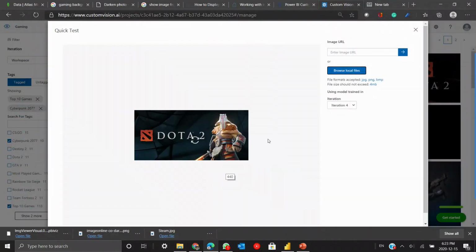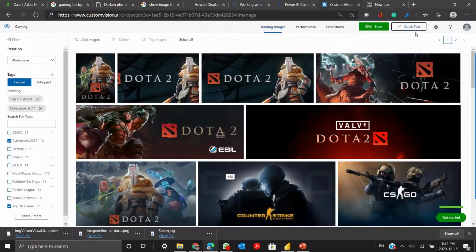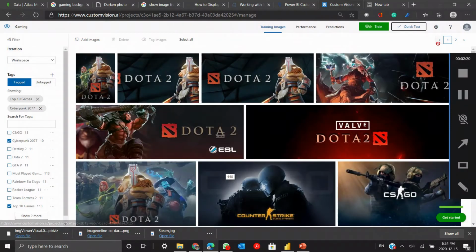This is the game Dota 2, and we are testing the image for this, and as you can see here also, we get a pretty good prediction of 80.7%. This shows us that our model is well trained, and we have got a very promising prediction and analysis through this image classification. We can further train our model if we would like to get more precision by adding more images and training it accordingly. Now I would like my friend Monal to explain the code of this project further.